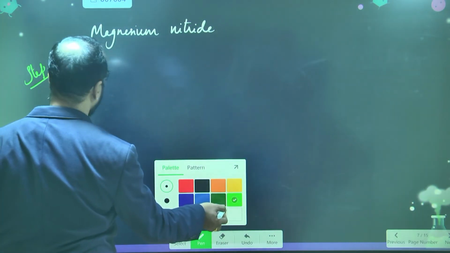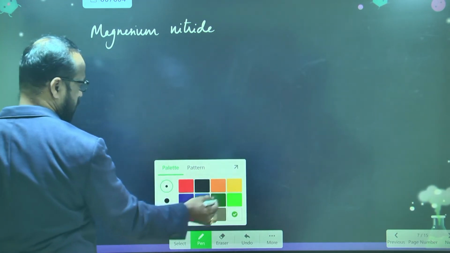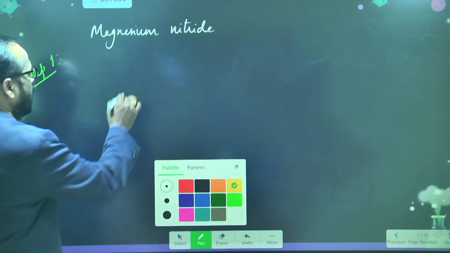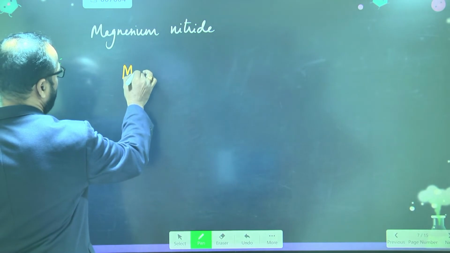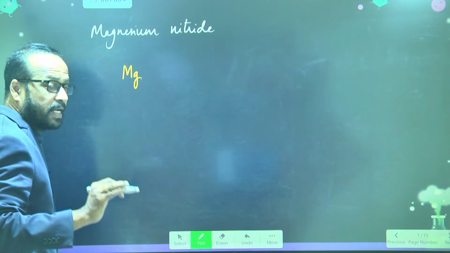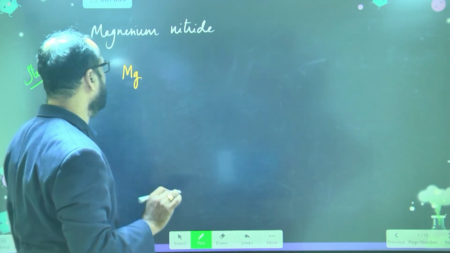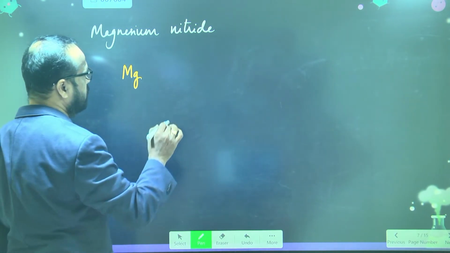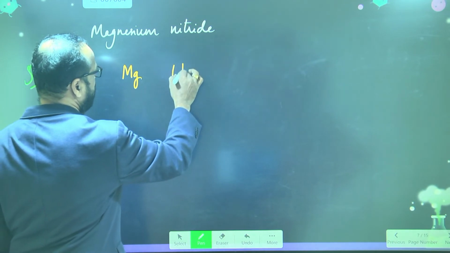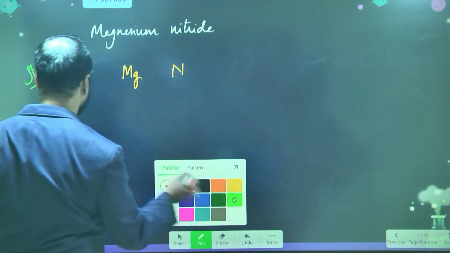Now what is the symbol of magnesium? Mg. So write the symbol of magnesium, Mg. Now what is the symbol of nitride? Nitride means nitrogen. So what is the symbol of nitrogen? N. So the first step is over. Now go to step 2.